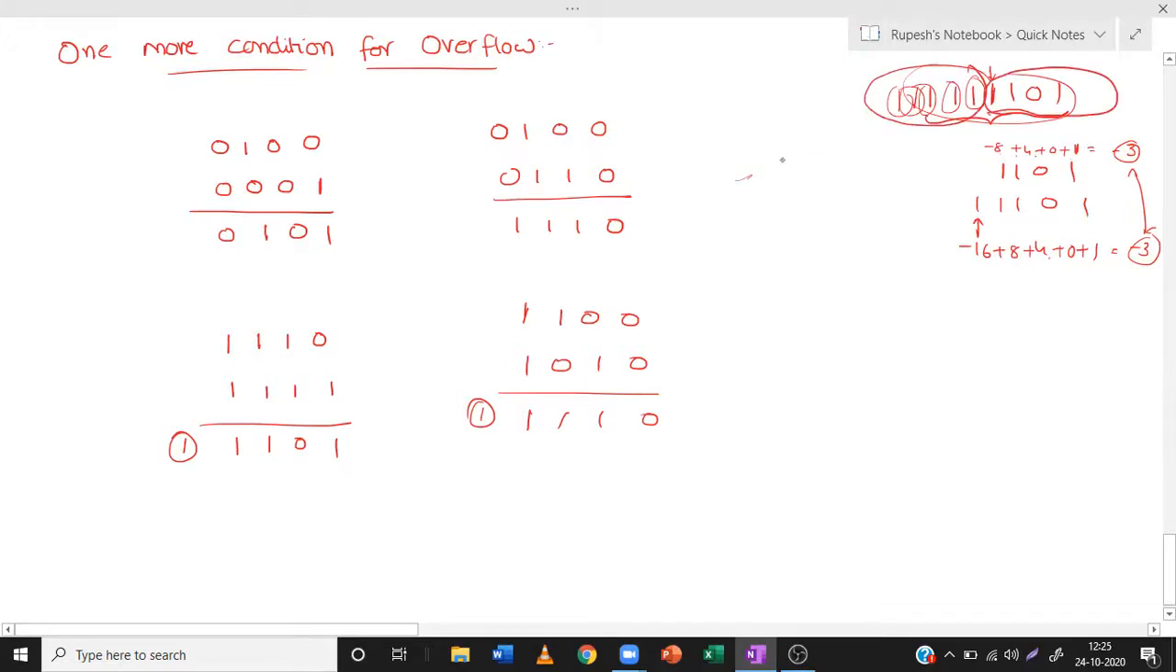So there is a reason for everything. There is nothing known as memorization or mugging up. There is a reason for everything. So that is the conceptual study.